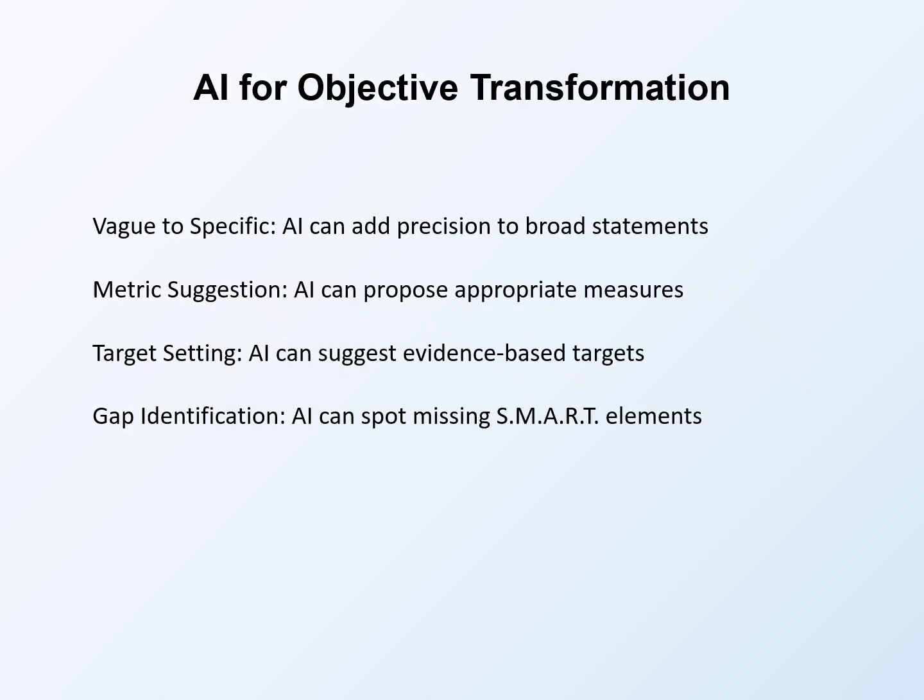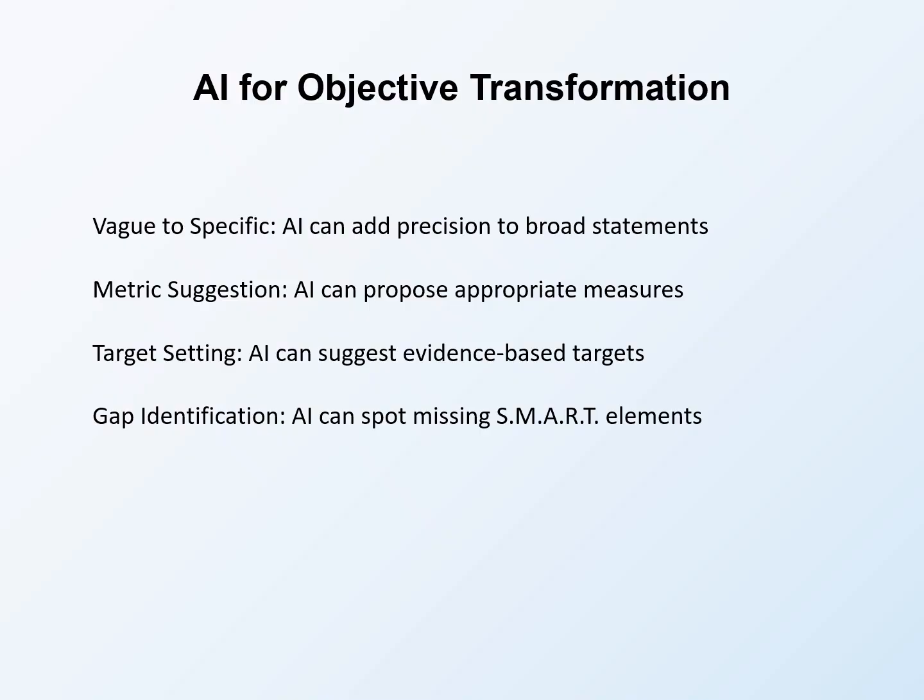AI assists with objective transformation in several ways. Vague to specific transformation uses AI to add precision to broad statements. Given a fuzzy objective, AI can suggest more specific versions with clearer targets and measures. Metric suggestion uses AI to propose appropriate measures. If you know what outcome you want but not how to measure it, AI can suggest indicators and measurement approaches.